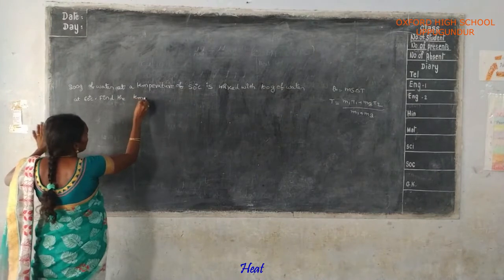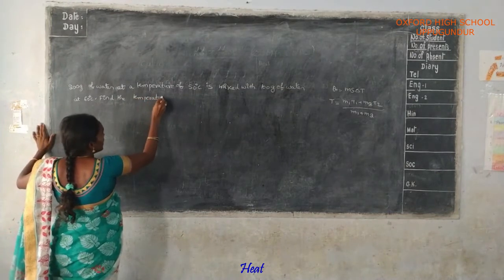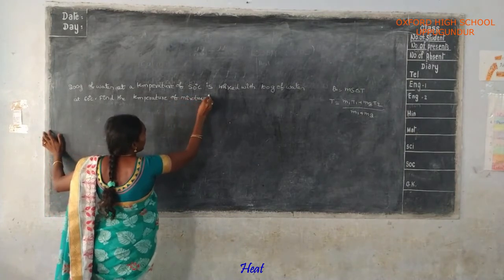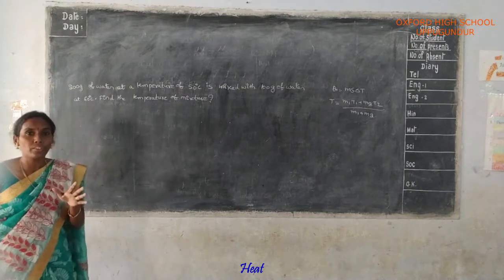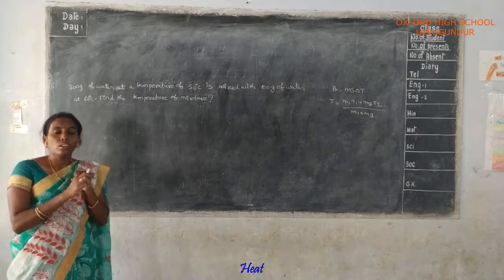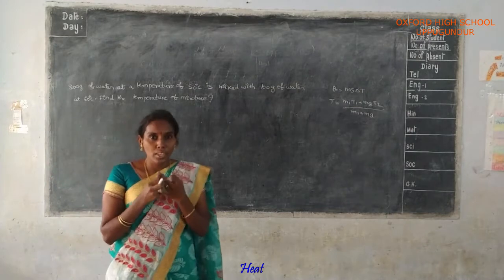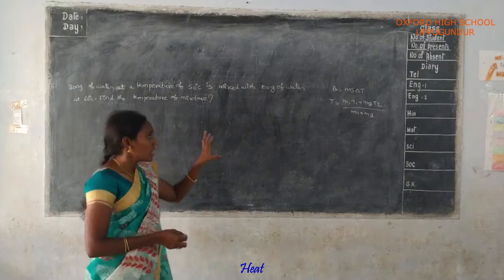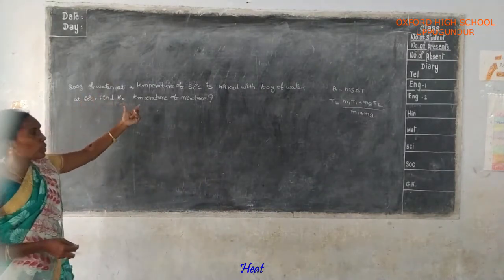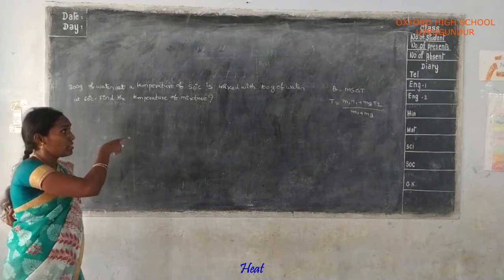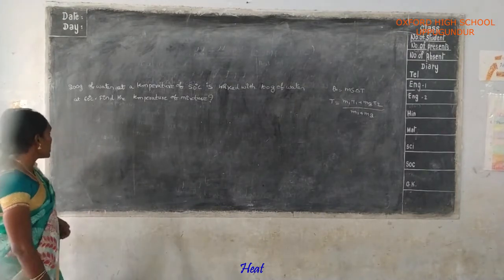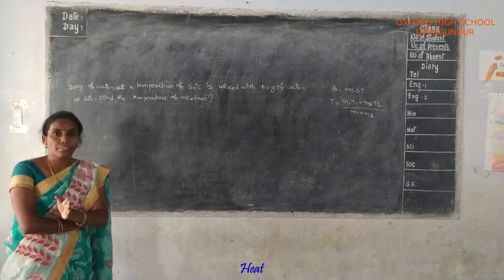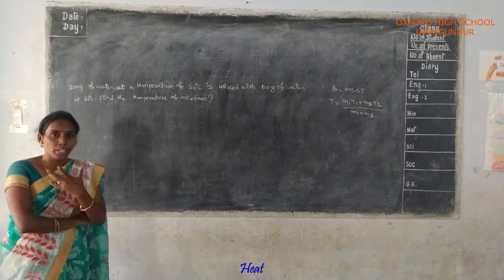Find the temperature of the mixture, or resultant temperature, or temperature of the medium. These three should give a similar meaning. Here the problem is: 200 grams of water at a temperature of 50 degrees centigrade is mixed with 100 grams of water at 60 degrees centigrade. Find the temperature of the mixture, or resultant temperature, or medium temperature.